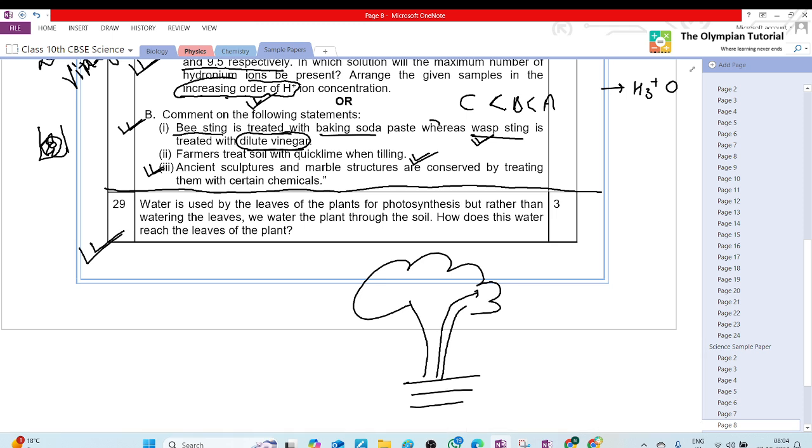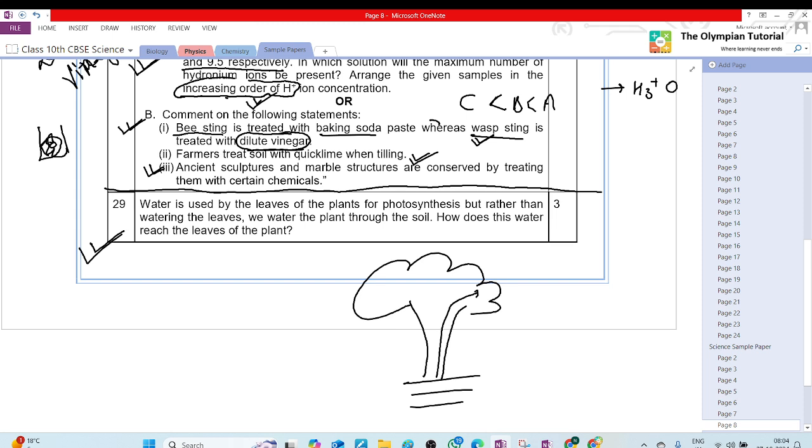Evaporation of water molecules from the stomata creates a suction which pulls. One second, we are doing 29th. First we say that the water enters the roots due to the difference in the concentration of ions in the soil.